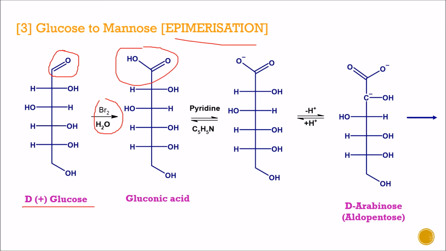Again in presence of pyridine, here H is liberated and O minus forms. Here the anion generation takes place, and after rearrangement this will be interconverted, and this O minus anion is continuously moving from this oxygen to this oxygen. So this is formation of this structure.